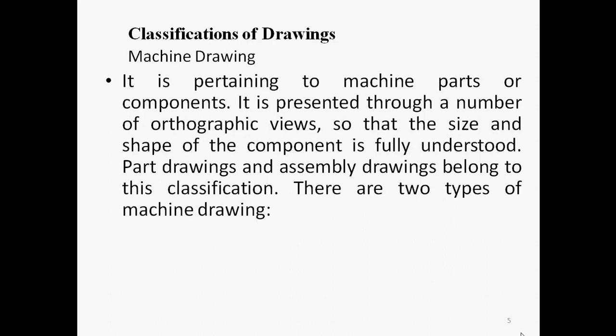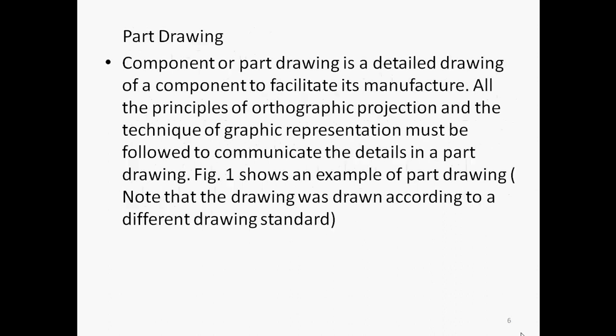If round shapes or a job is there, then it is clear in one view, mostly. For other shapes, you go with two views or three views. The orthographic views are there, but our aim is that the drawing must be clear. Part drawings and assembly drawings belong to the classification. There are two types of machine drawing: one is a part drawing and the second one is an assembly drawing. We will study part drawing. I have already told that when you are building a car or machine tool or any automobile, that is a motorcycle, consider a VMC machine. Again, what is part drawing, and what is assembly drawing?